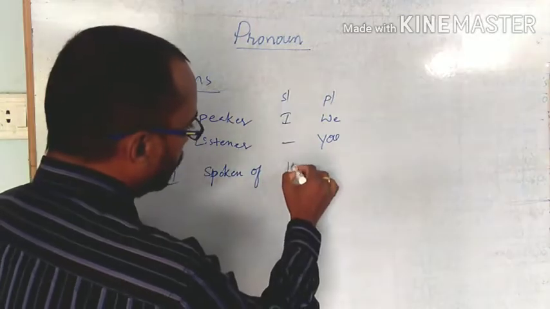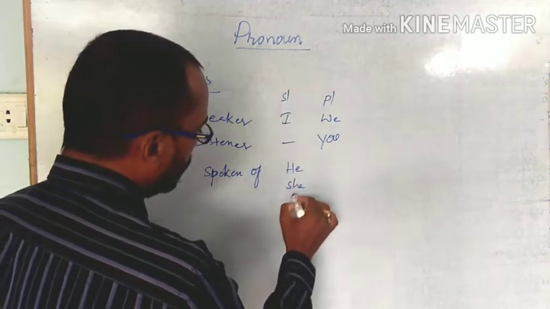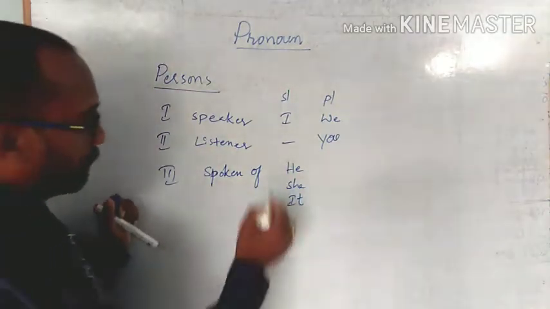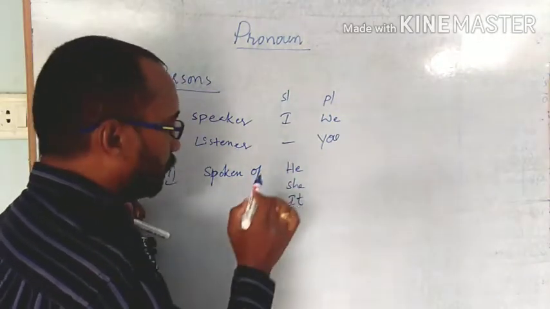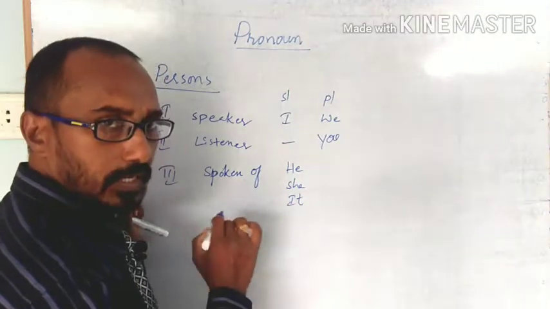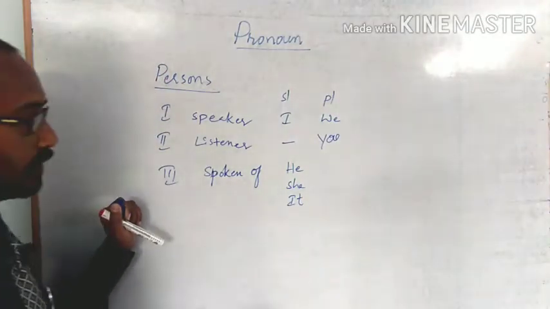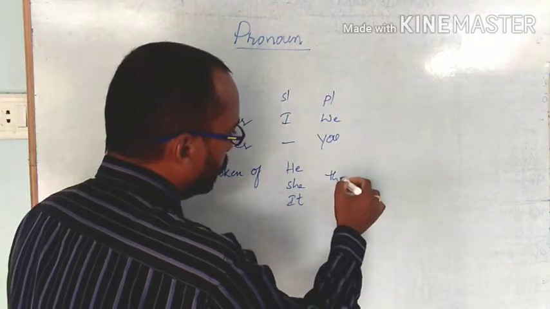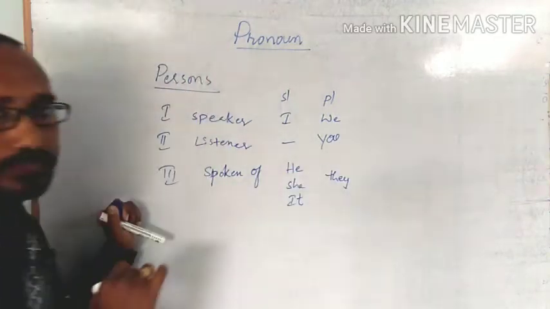The singulars are he, she and it. For persons we use he or she, and for things, animals and birds we use it. And the plural for all of these is only they.